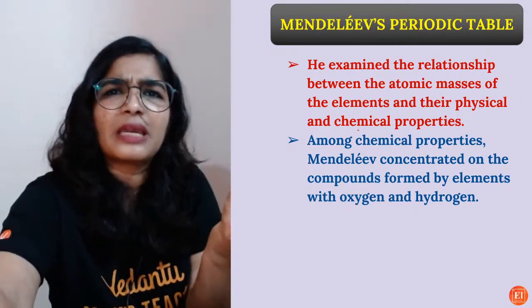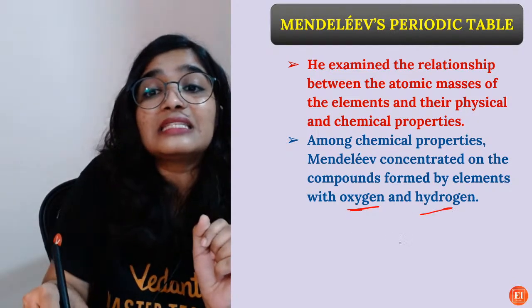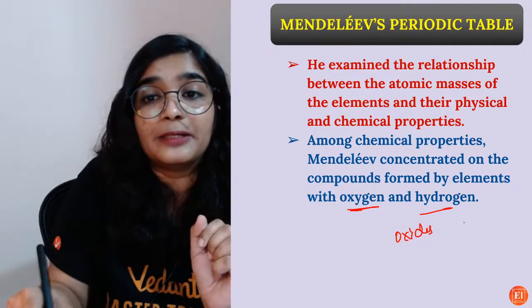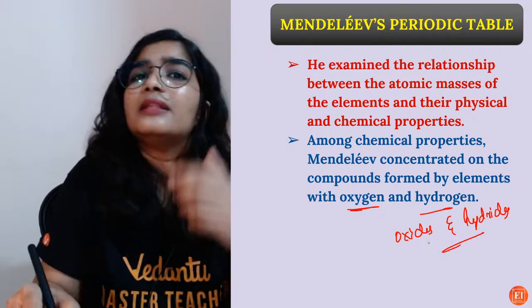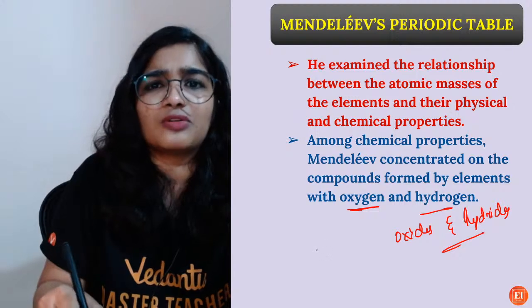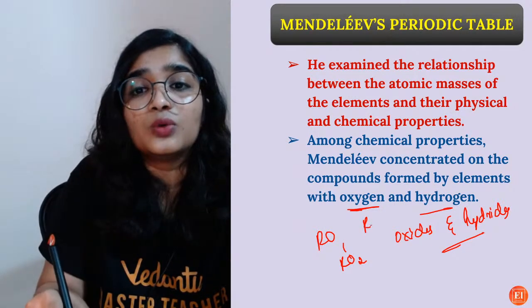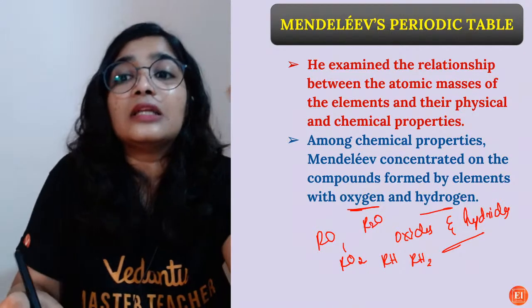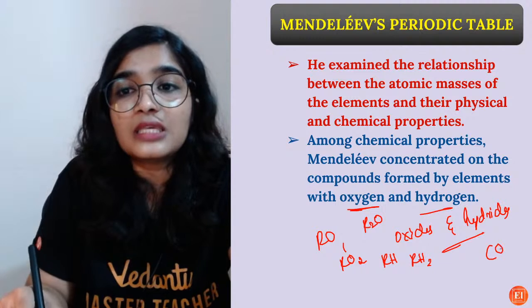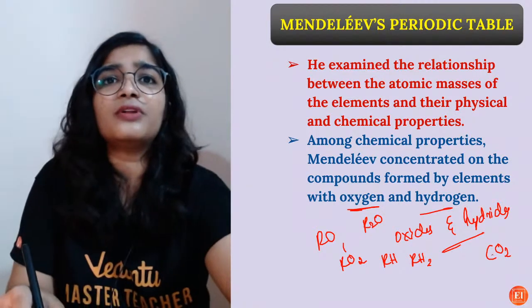So what are the chemical properties? The oxides and hydrides formed by them being similar. You can have different types of oxides, right? RO is possible, RO2, R2O, RH, RH2. See, the oxide formed by carbon is CO2, but with other elements it is different.